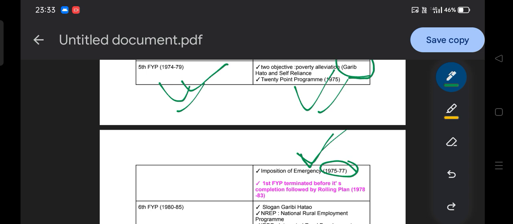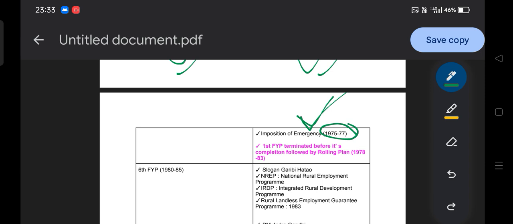The fifth five-year plan is the first five-year plan which terminated before the completion of its term. We all know that each five-year plan is basically meant to run for the full five years. But before the completion of the fifth five-year plan, another plan, basically a rolling plan, came into the picture due to the emergency.